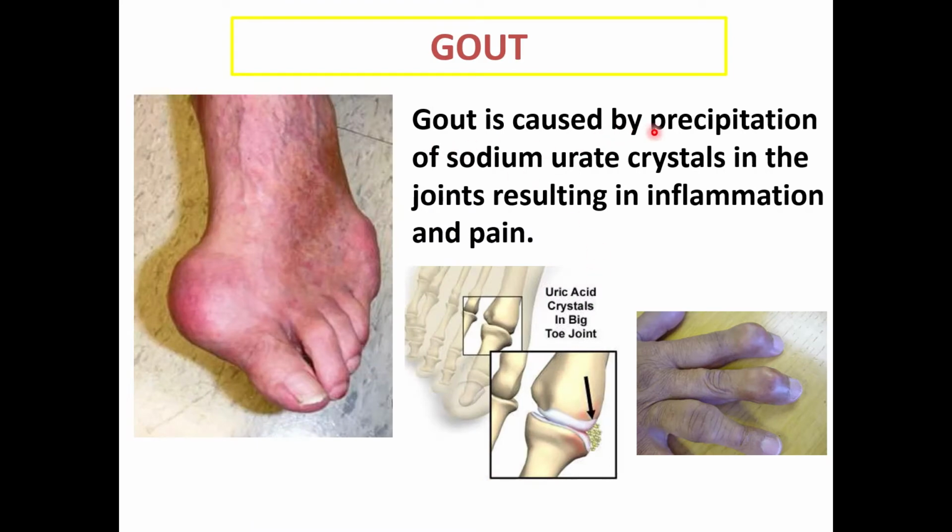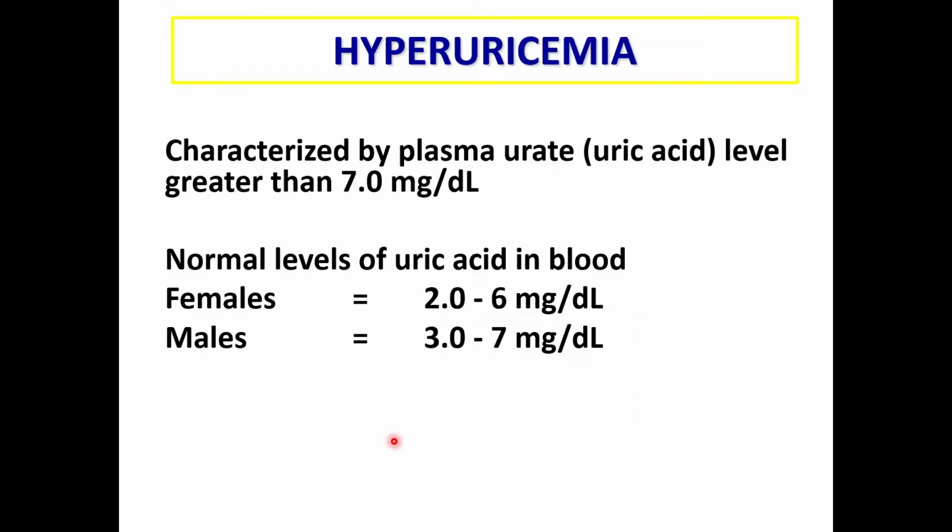Gout is caused by precipitation of sodium urate crystals in the joints, resulting in inflammation and pain. Hyperuricemia is the condition characterized by plasma urate or uric acid level greater than 7 mg per dl. Normal levels you should know. This is important, a viva can be asked on this: normal levels of uric acid in blood in females are 2 to 6 mg per dl, and in males 3 to 7 mg per dl.